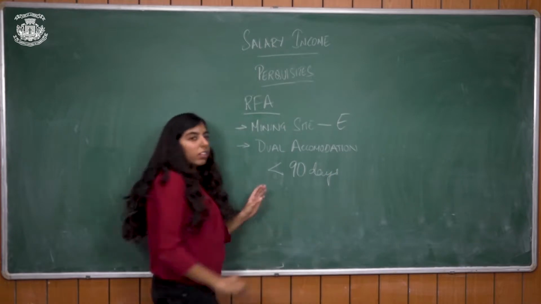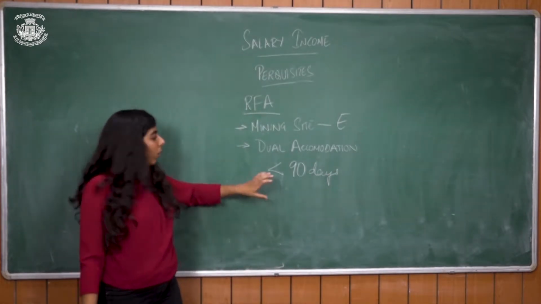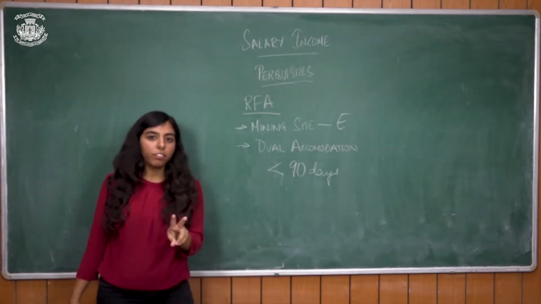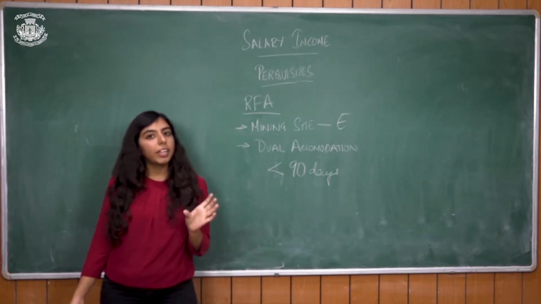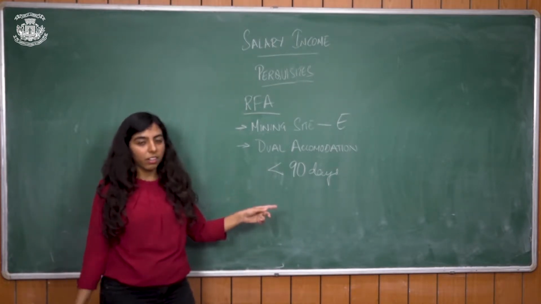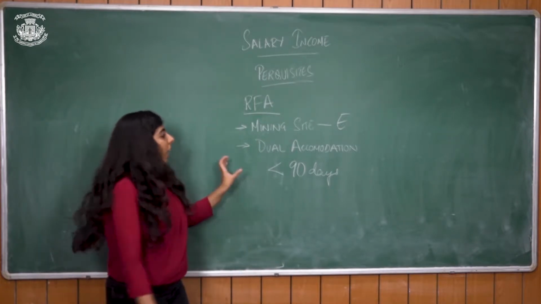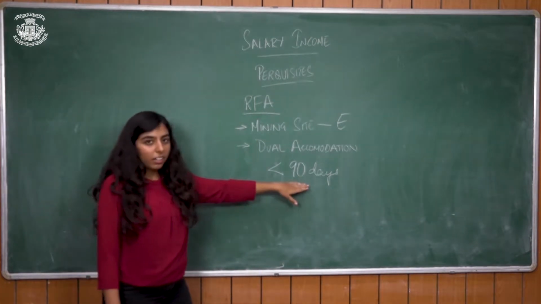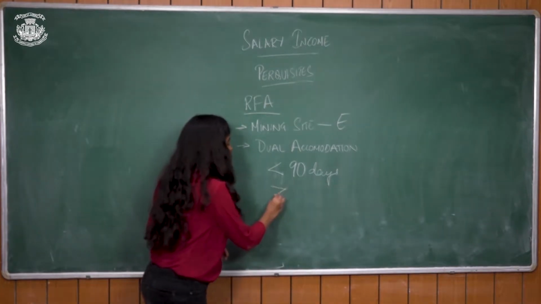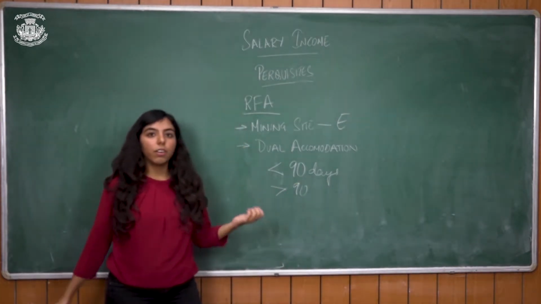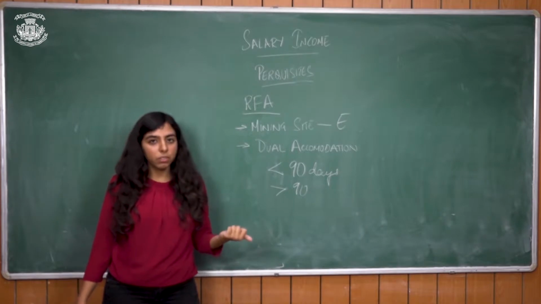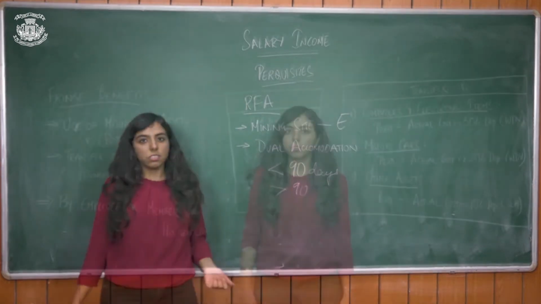So, in case his transition is taking place, he will be getting two rent-free accommodations. The perquisite will be calculated similarly as we did earlier. Whichever is lower will be his taxable perquisite. If his transition is taking more than 90 days, then it is full. Both of them will be taken as perquisites and will be taxable under perquisites.